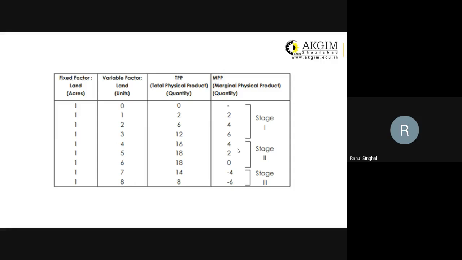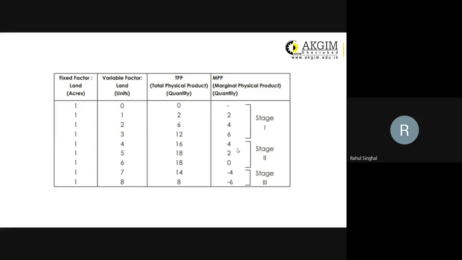If we employ one more labor, now two labors are working on 1 acre of land. Now the output is 6, which means you have generated 4 additional units. With the employment of the third labor, our total output is 12, which means you have generated 6 additional units. Now these three labors are working well.